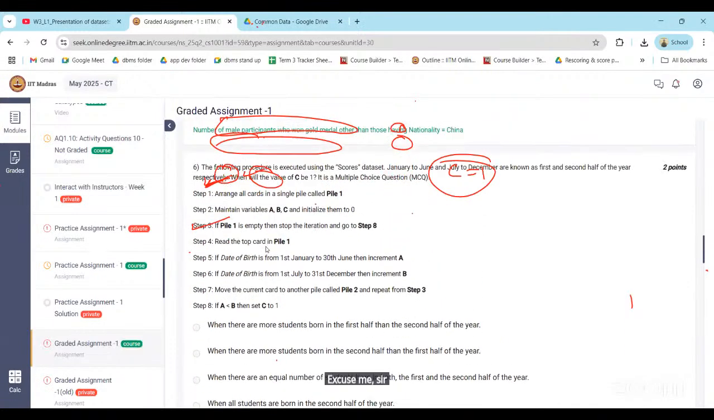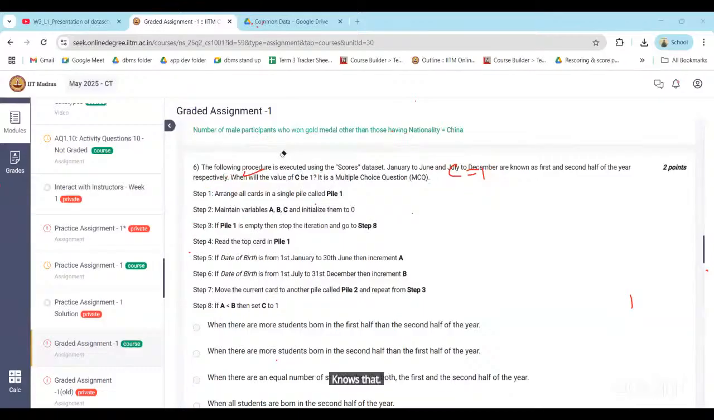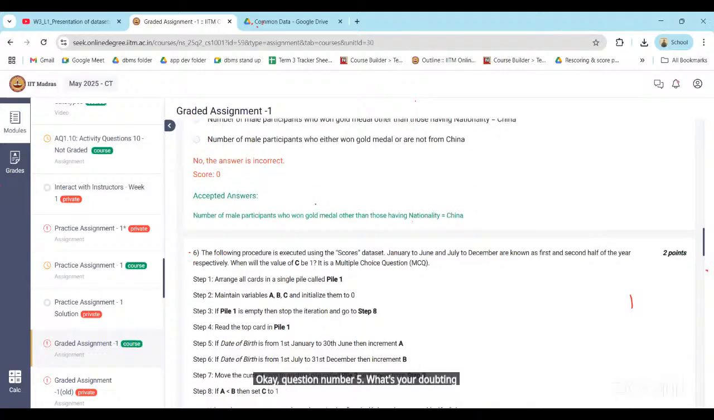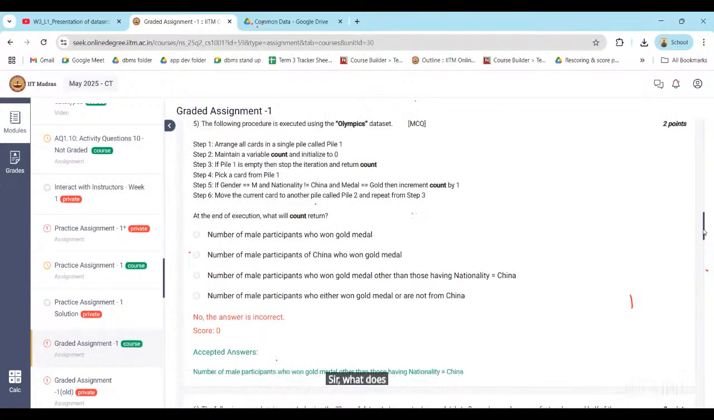Any doubt now in question number 6? No, sir. Any other doubt in question number 5, 4, 3, 2, 1? Anyone? Sir, question number 5. What's your doubt in question number 5? Sir, what does the exclamation mark read?